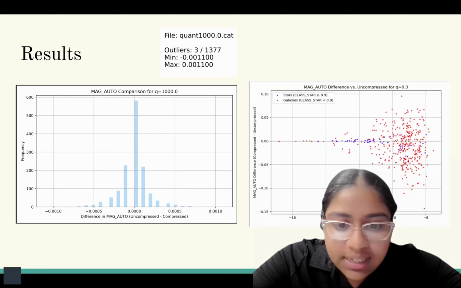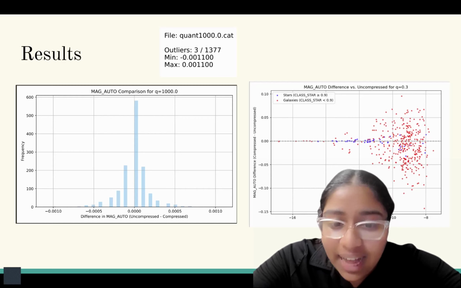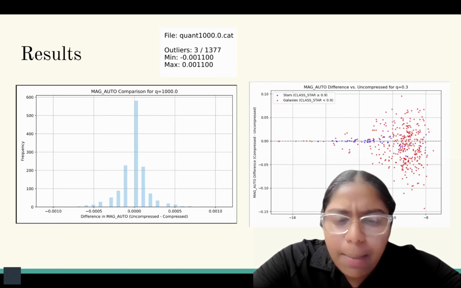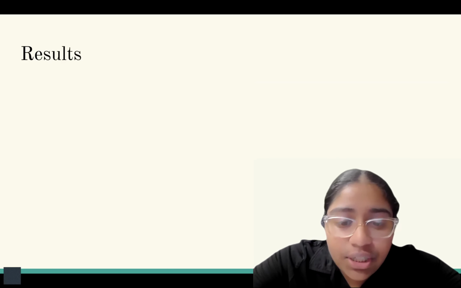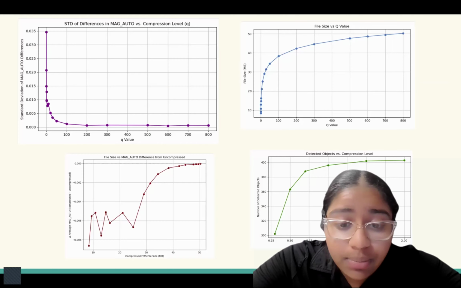Another notable result is visible in the graph next to it. Galaxies, shown in red, display much more significant distortion and larger difference in mag-auto compared to stars, which are shown in blue. Now, this slide highlights some trends that we observed.